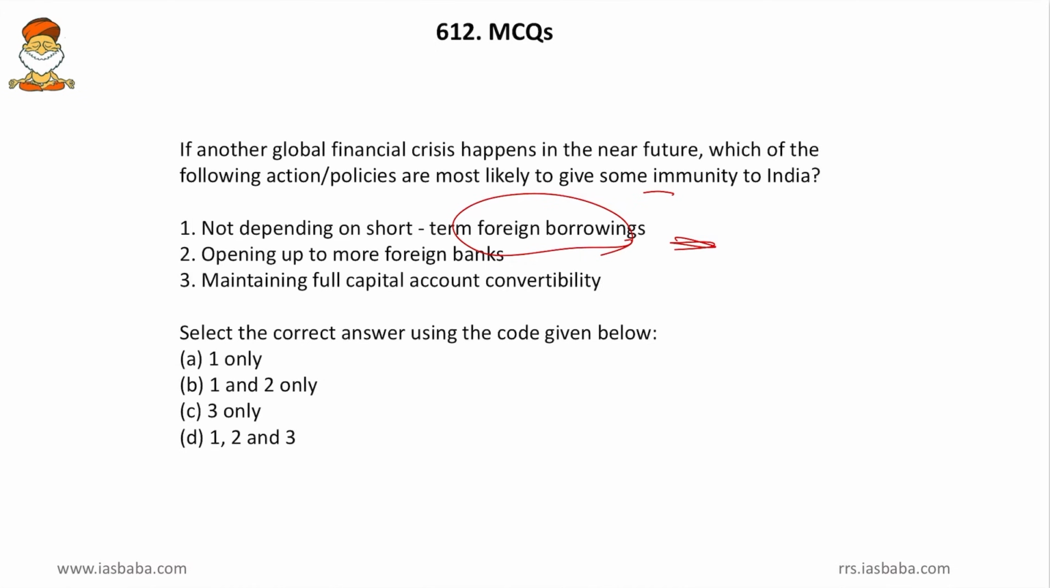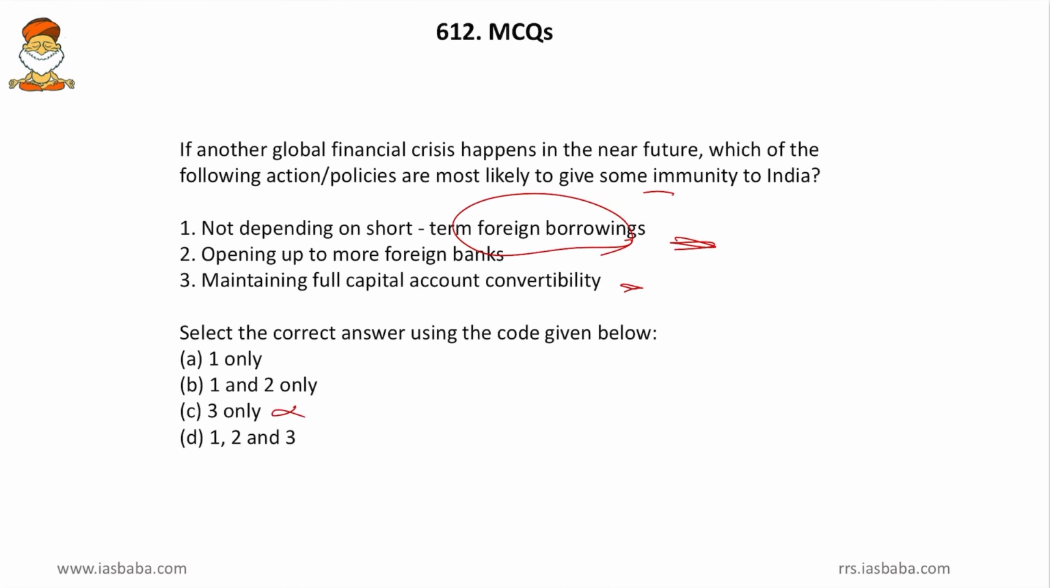Then opening up more foreign banks. This will actually expose us, so this is not an option. And then maintaining full capital account convertibility. Friends, if you are not aware of this, keep it as pending. We will try for luck here. So the first one has to be correct. So A, B and D has to be an option. The third one is ruled out.